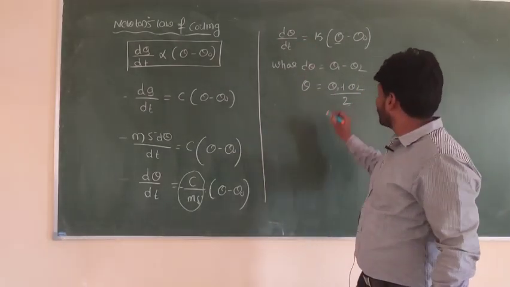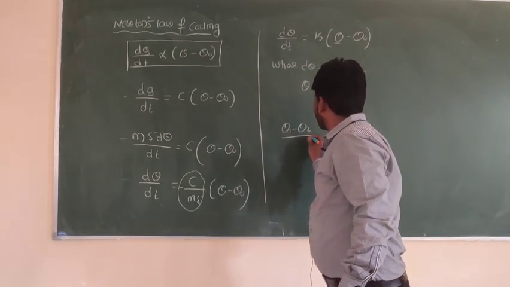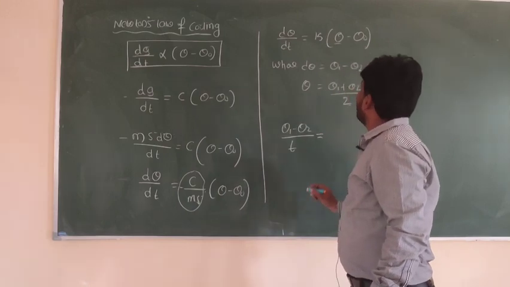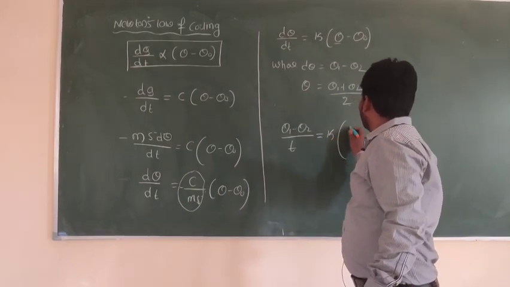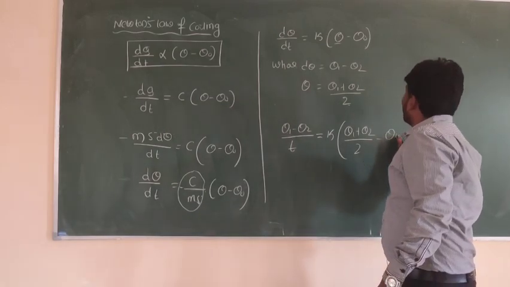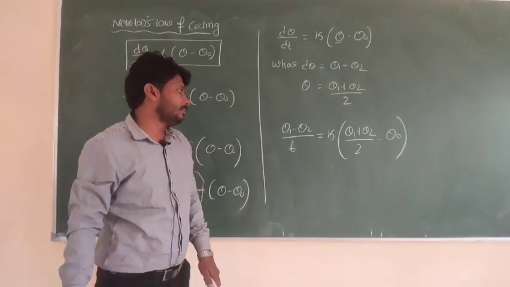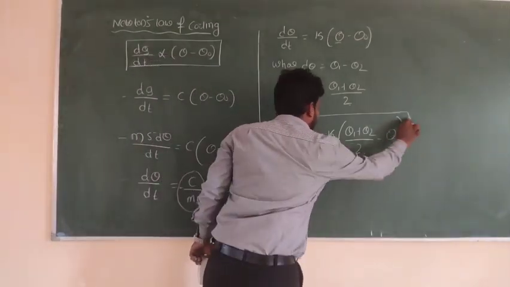Then (theta 1 minus theta 2) divided by t is equal to k times ((theta 1 plus theta 2) divided by 2 minus theta naught), where theta naught represents the surrounding temperature. So this is the required expression for Newton's law of cooling.